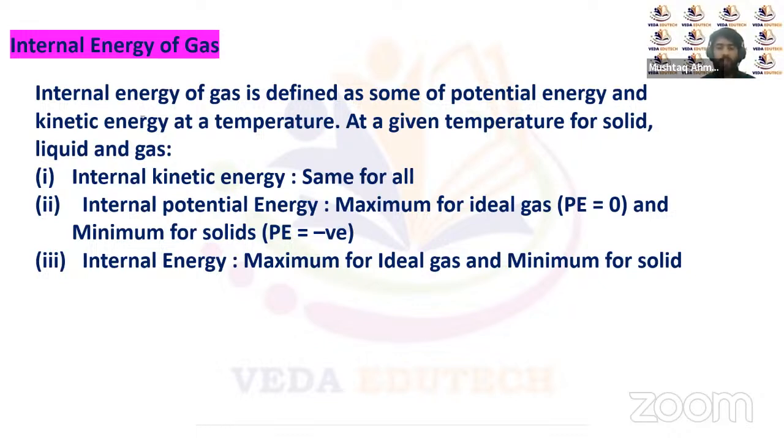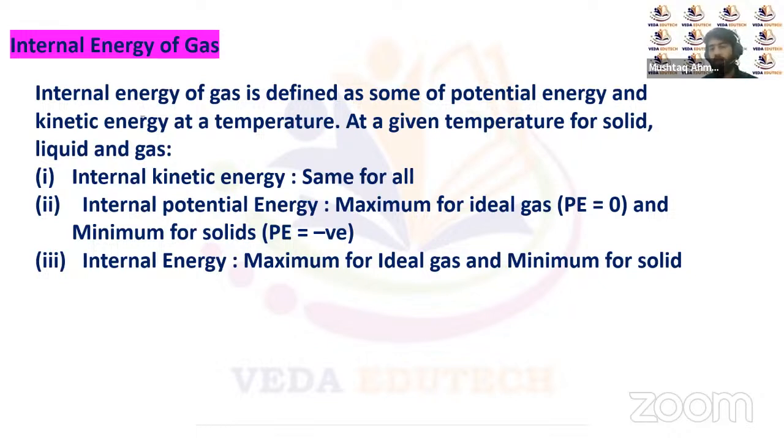Practically speaking, there is always some gravitational force or intermolecular force between the molecules of a gas, so it is not possible to have a truly ideal gas. All the gases present around us are real gases, and they have some potential energy. But the ideal gas has intermolecular force equal to zero, gravitational force equal to zero, so its potential energy is equal to zero.